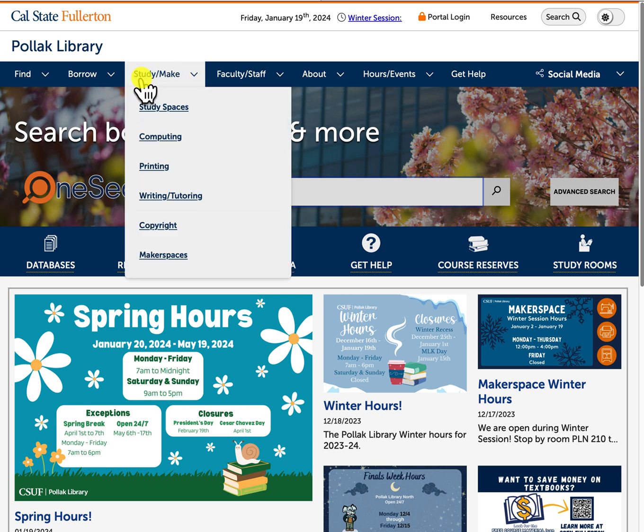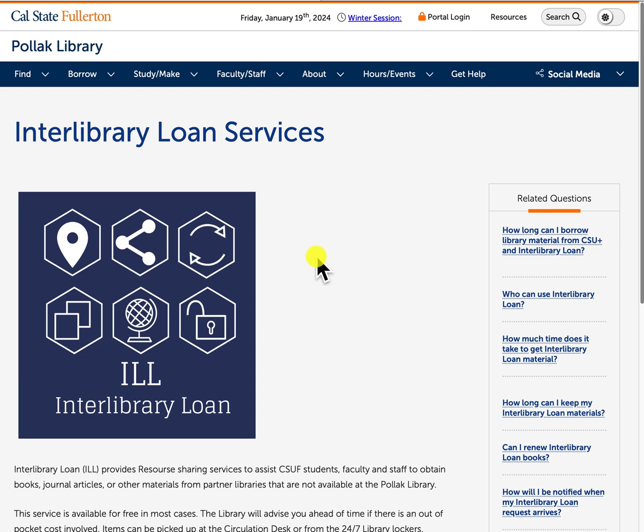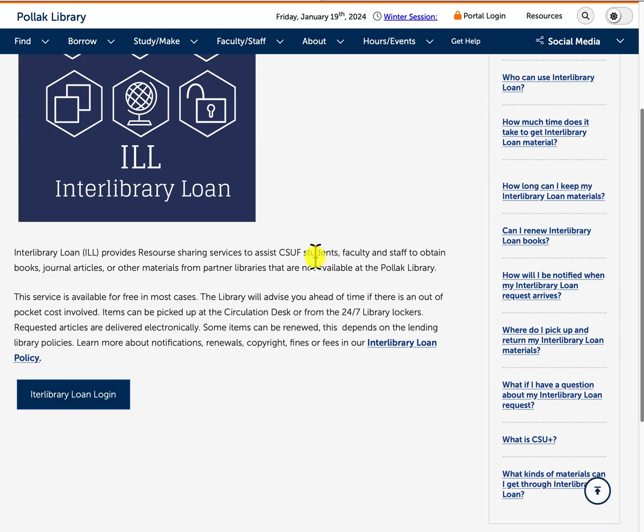so I just talked about Study Room reservations and Makerspace reservations. If I go below the Borrow tab, I just want to mention Interlibrary Loan. If I click on this link for Interlibrary Loan or Iliad, Interlibrary Loan is a free service offered by the library that allows you to request anything you need for your studies that we don't have access to at the university. It could be a book, an article that we don't have, a report, or some sort of document.